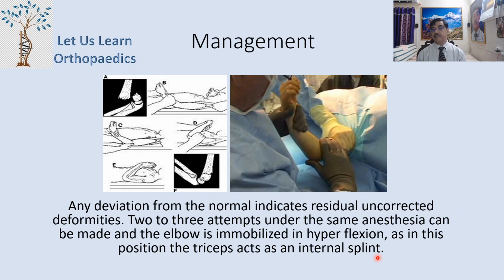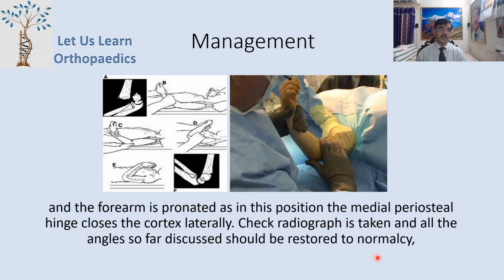Now, 2 or 3 attempts in the same anesthesia can be made, and the elbow is immobilized in hyperflexion, as in this particular position the triceps acts as an internal splint, and the forearm is pronated, as in this particular position the medial periosteal hinge closes the cortex laterally. Now, this is in case of posteromedial displacement. But if it is displaced posterolaterally, then the lateral hinge will be there. So in this situation, you have to keep the forearm in full supination.